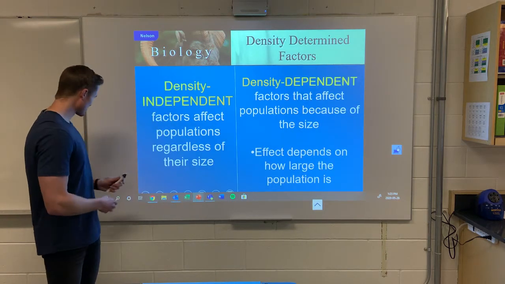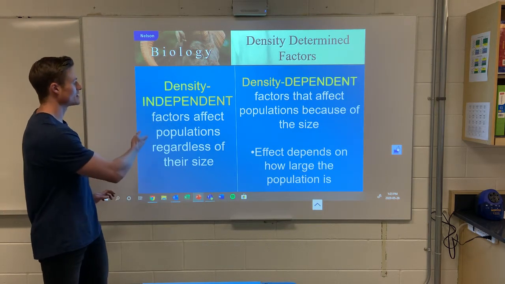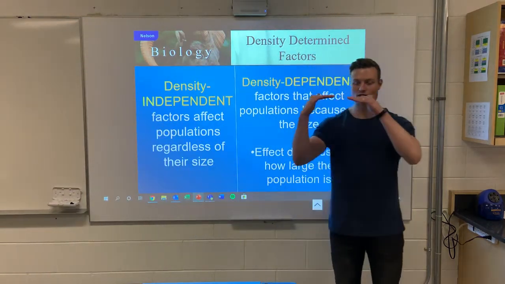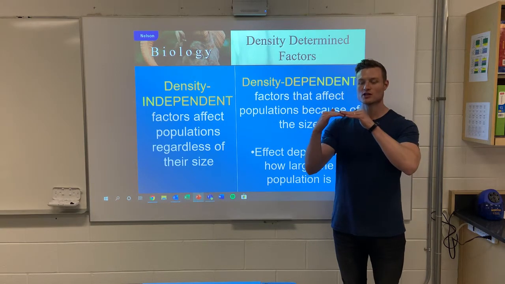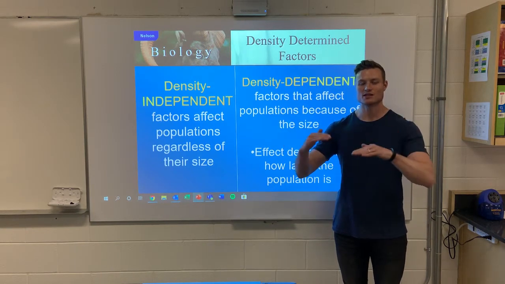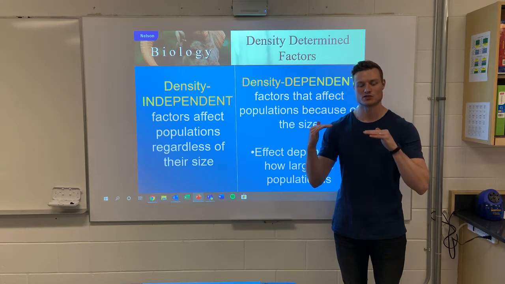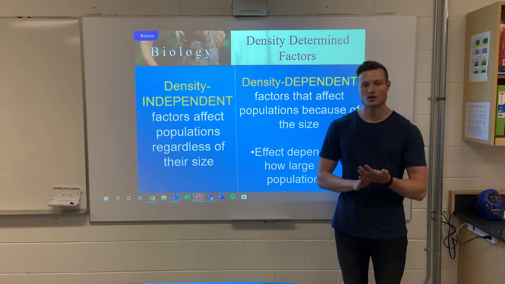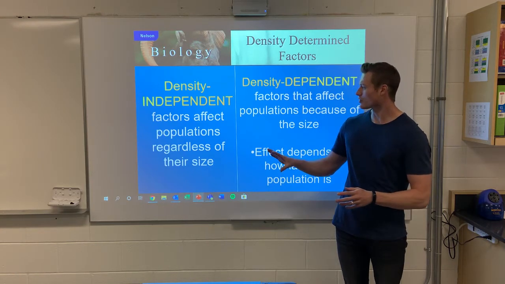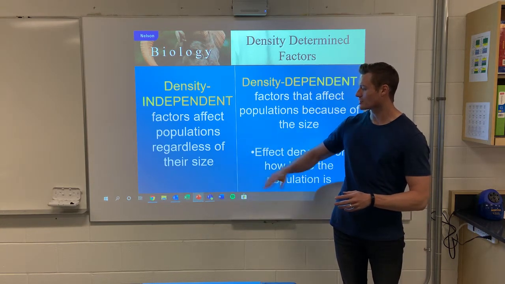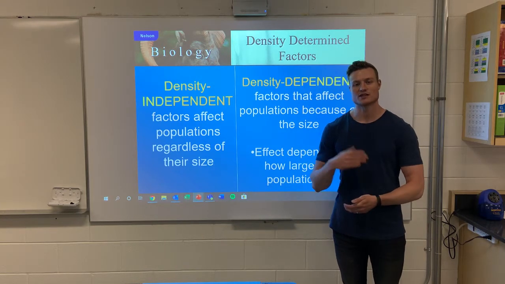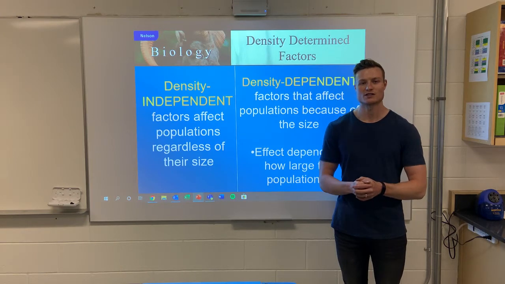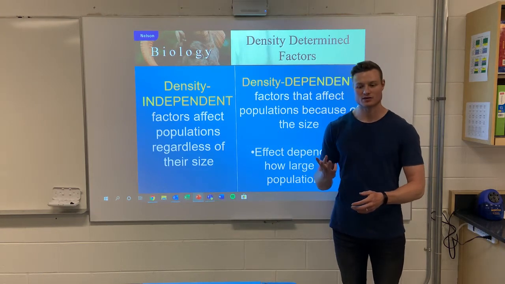So, what are some examples of these limiting factors? We have density independent and dependent factors, and all of these factors essentially push down the populations to reach a point called the carrying capacity. It's the amount of species that the ecosystem can support. So things like fires, floods, hurricanes, they're all factors that will affect a population. It doesn't matter the population size. They could be small, they could be large, doesn't matter. They're going to be affected by a fire or a flood, etc.